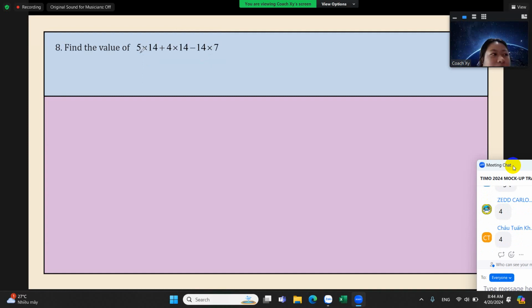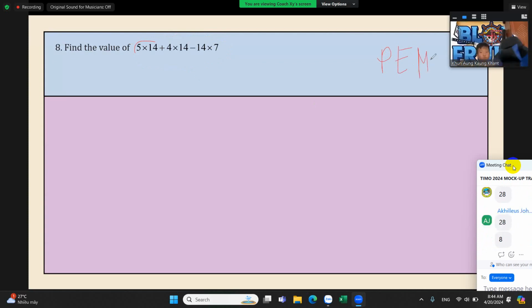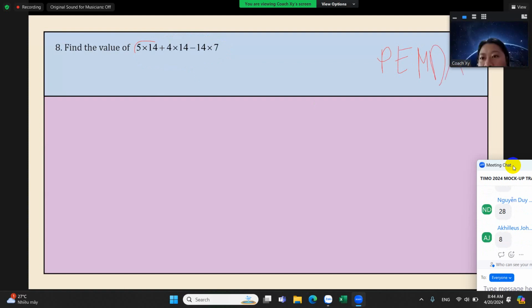We can do something to make these operations easier to solve. We just have to follow PEMDAS. Always keep in mind to follow PEMDAS.